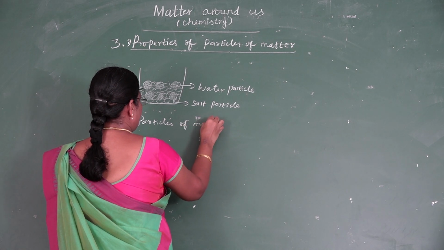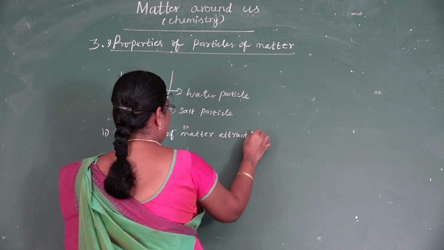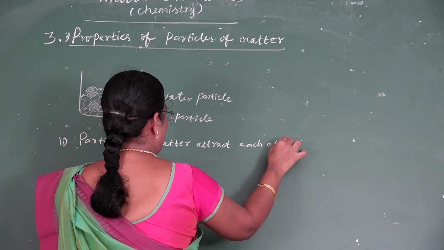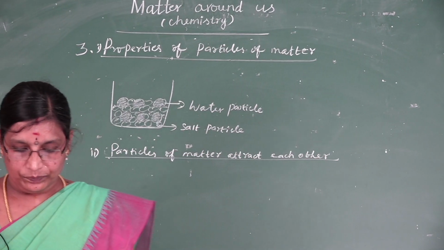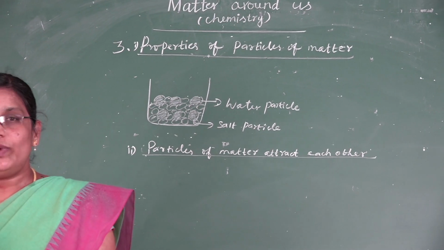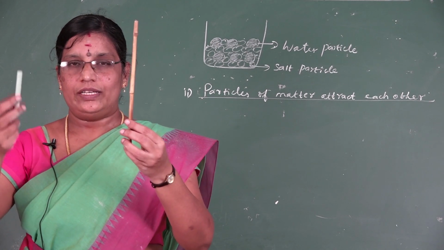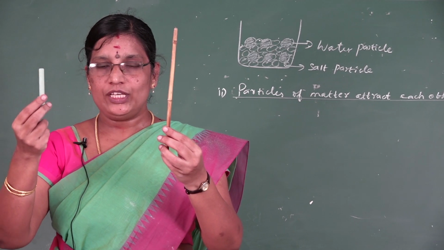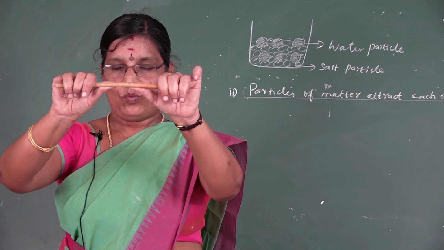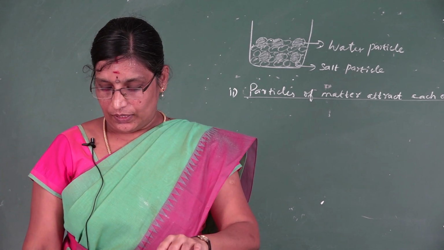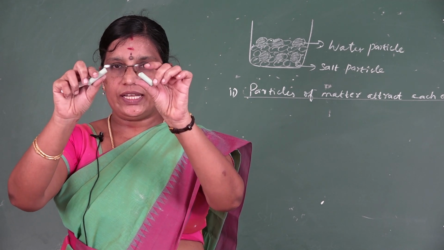Particles of matter attract each other. Now I am going to explain this concept also through a simple activity. Take a stick and a piece of chalk. Try to break each one of these. First you take a stick and try to break. What happens? We are unable to break. Next you take a piece of chalk. You try to break. We broke it easily.